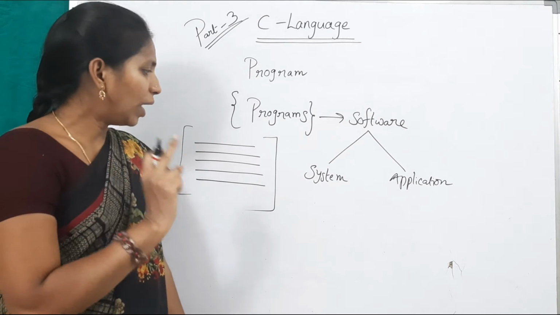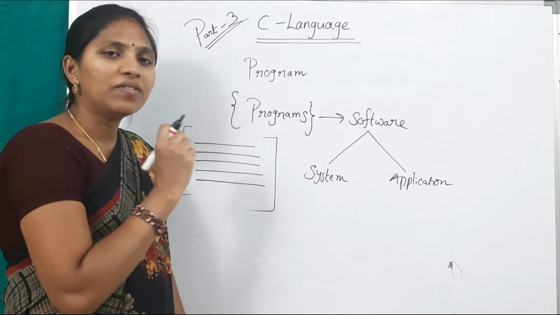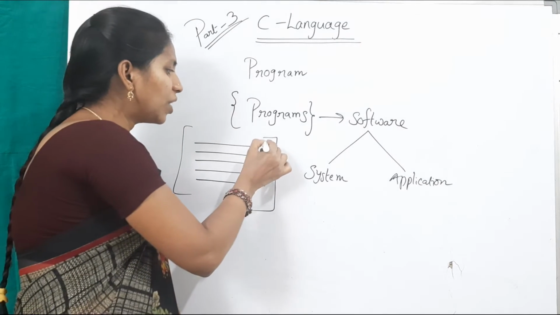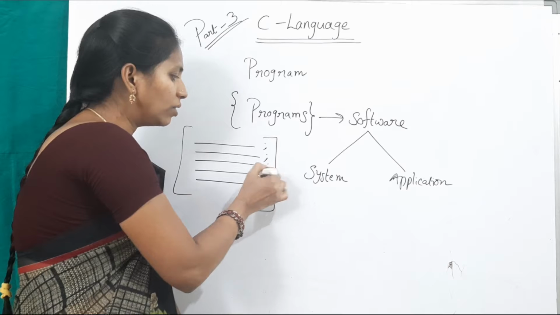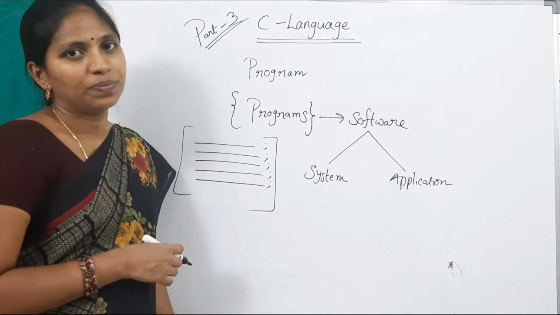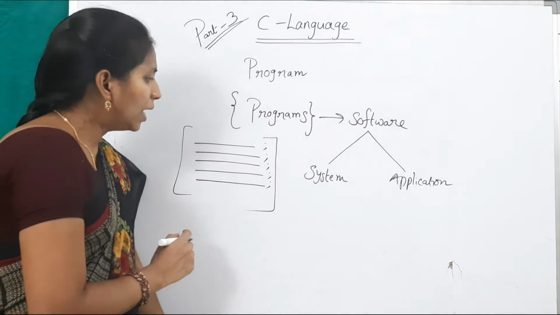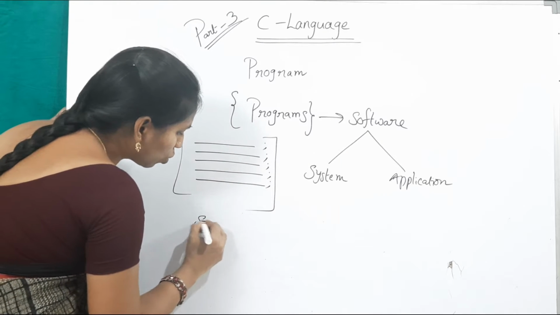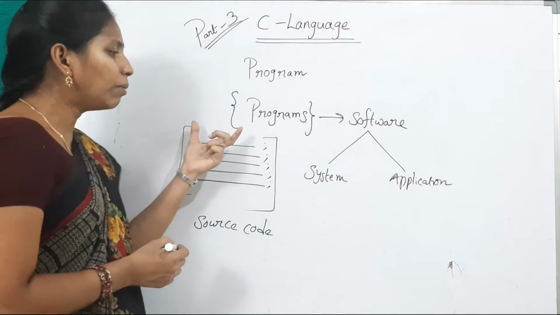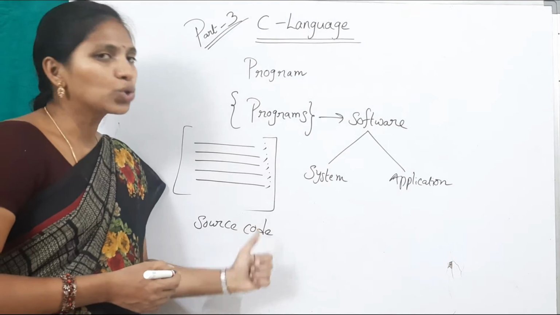For suppose, one example in C language: in a program, each and every statement ends with a semicolon. Each and every statement must end with a semicolon. This is one of the rules of C language. This is a program, just imagine. This program is nothing but source code. What is this? Source code. The program written in middle level or high level languages is called source code.